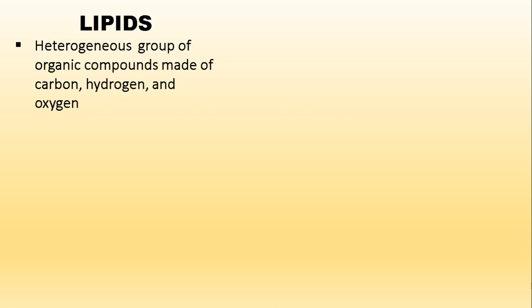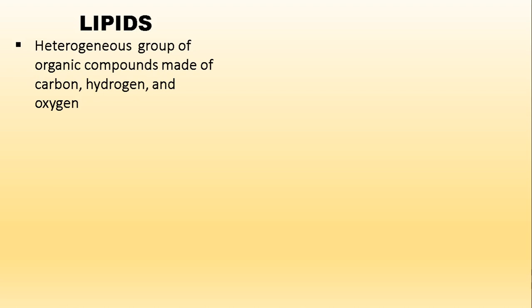Lipids. Now, what are lipids? As a layman, we commonly know them as fats and oils, which we consume or which are available in different forms. Technically, we can say lipids are a heterogeneous group of organic compounds made of carbon, hydrogen, and oxygen.